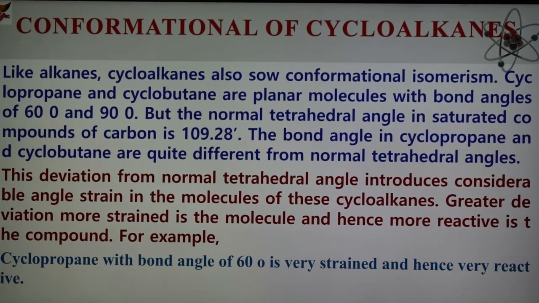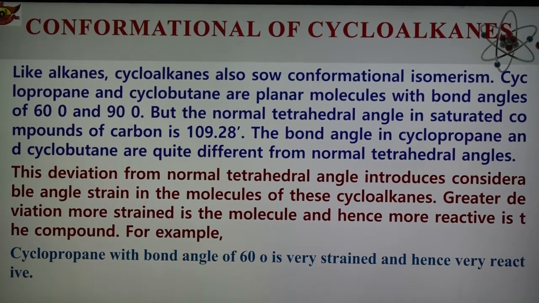Similar to the alkanes such as ethane, cycloalkanes also show conformational isomerism. Cyclopropane and cyclobutane are planar molecules, with bond angles of 60 degrees and 90 degrees, but the normal tetrahedral angle in saturated compounds is 109 degrees 28 minutes.